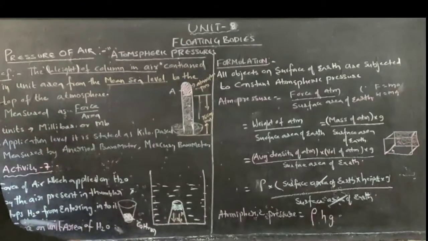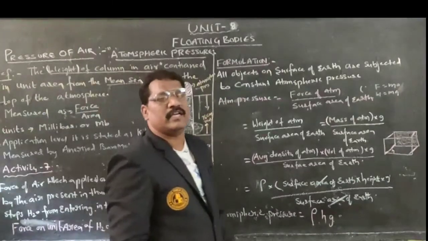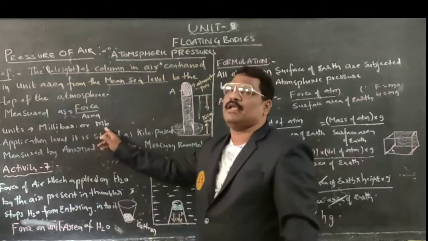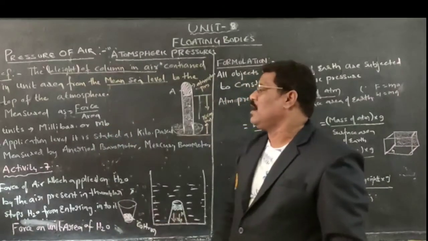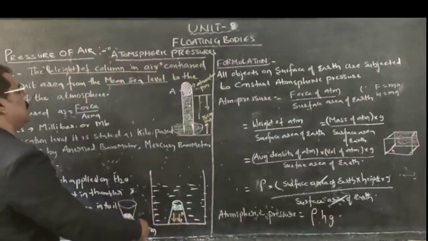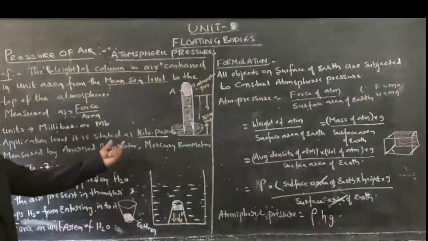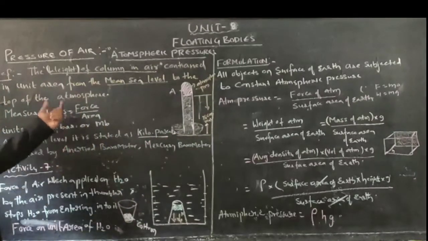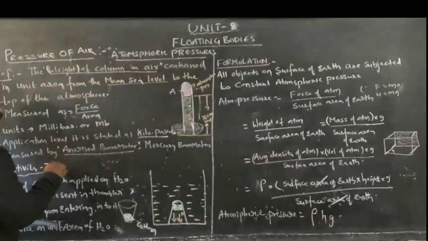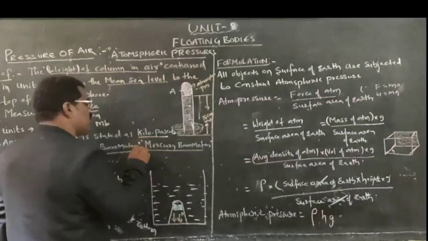Atmospheric pressure can be measured as force per unit area. The unit to measure it is millibar, or mb. At application level, if you are applying this atmospheric pressure at a particular point, we will measure it in kilopascals. This atmospheric pressure can be measured by certain devices: one is the aneroid barometer, the other is the mercury barometer.